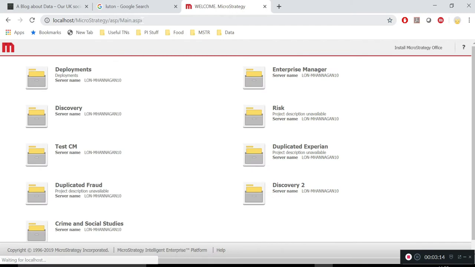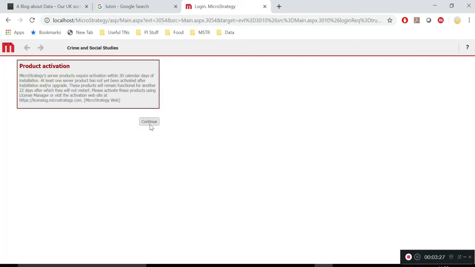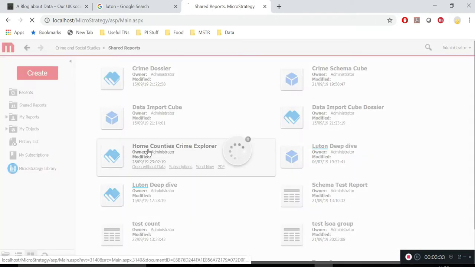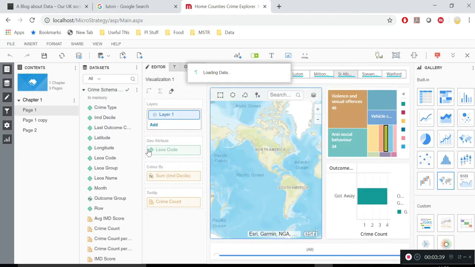So I'm just waiting for the software to load. There it is. I'll go to the relevant project, log in. There you go. Activate the thing. There's a lot of things I need to fix. But finally we're there, and what we're going to do is run the Home Counties Crime Explorer dossier. So a dossier is like a dashboard, but we call it dossier because effectively that's what it is.